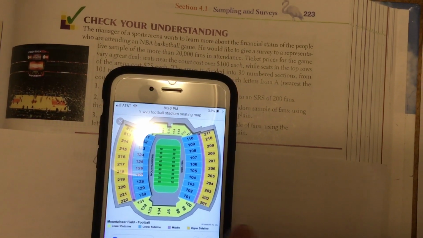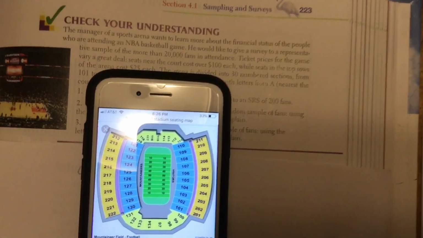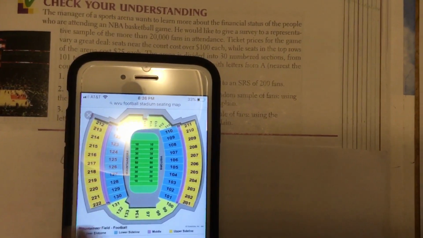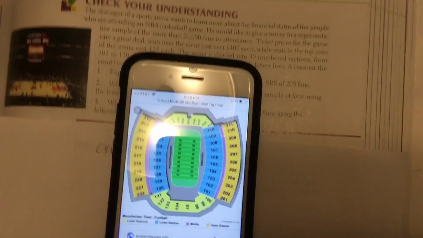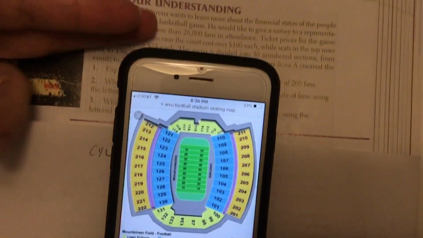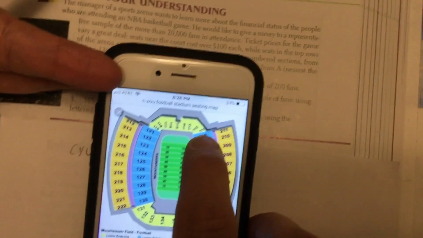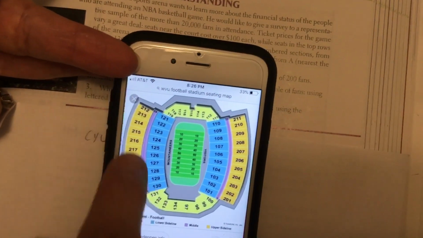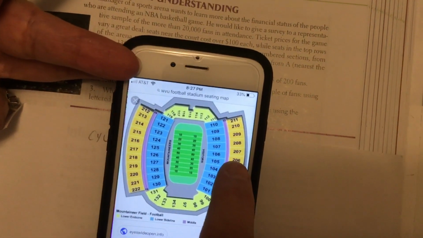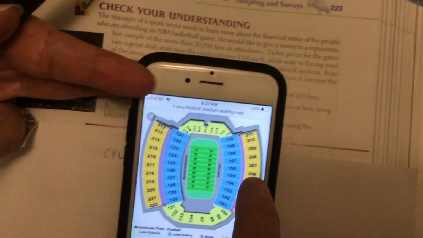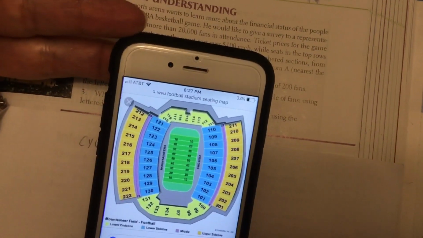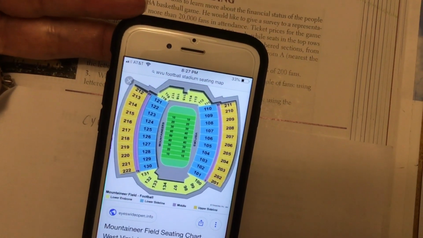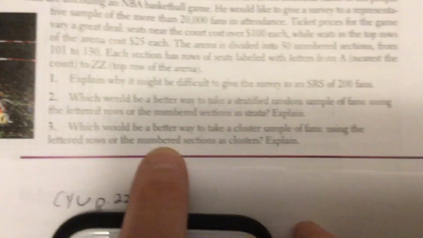So doing a cluster sample, I would have, however many I have here, I don't know, 20, 30 clusters. To do my sample, I would just randomly select, in this case, about 4 or 5 clusters. So say I randomly selected 110, 131, 215, I don't know, and 206 and so forth. And then I would simply go to those sections and survey everybody in those sections, okay? I think that is the most time and cost-efficient way to survey the people in the stadium. So the clustered numbered sections would be the best way.